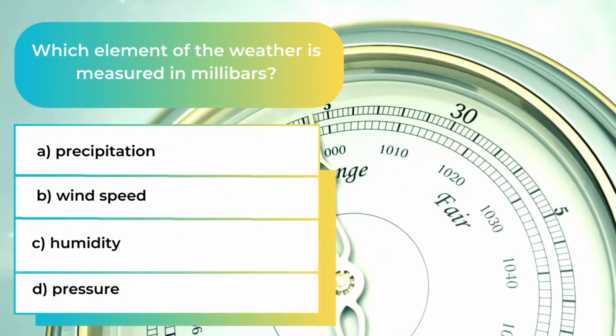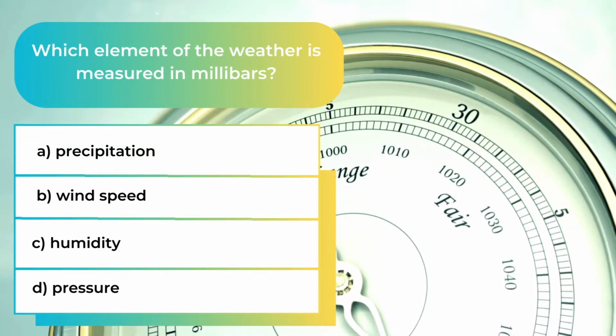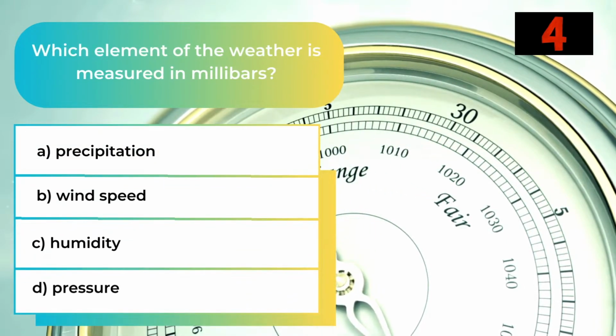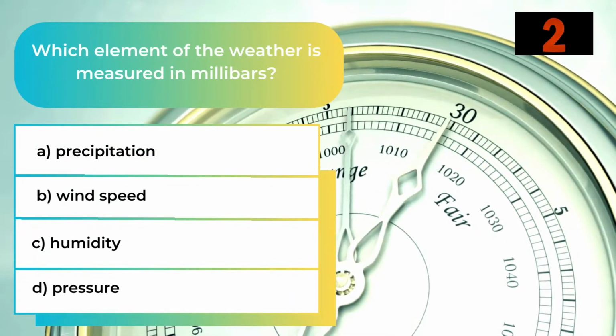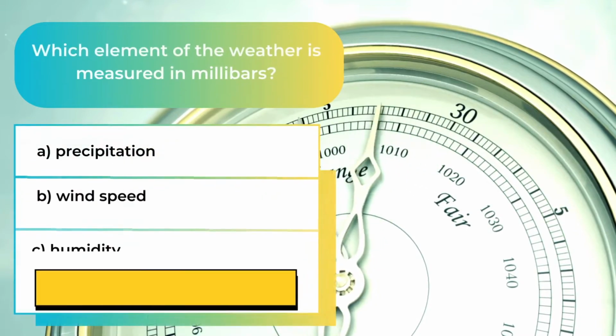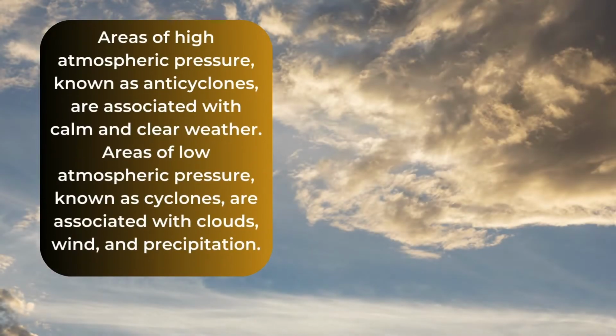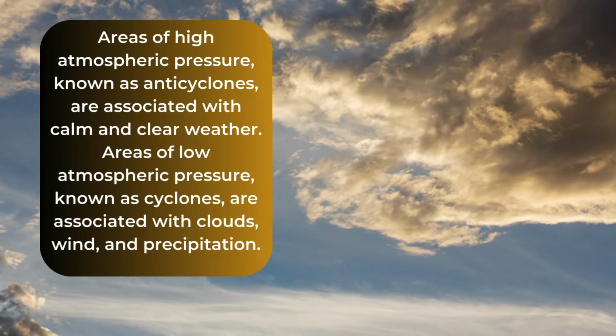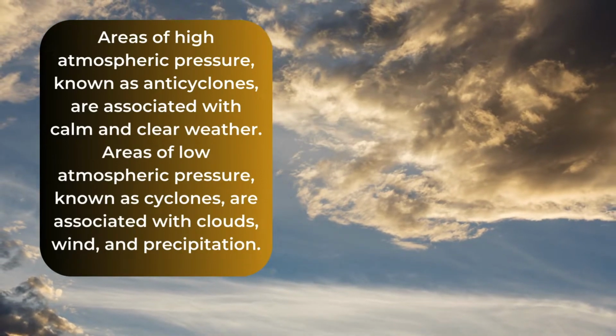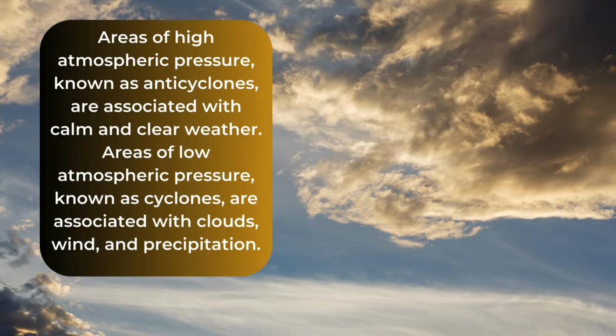Which element of the weather is measured in millibars? The answer is D. Pressure. Areas of high atmospheric pressure, known as anticyclones, are associated with calm and clear weather. Areas of low atmospheric pressure, known as cyclones, are associated with clouds, wind, and precipitation.